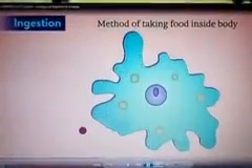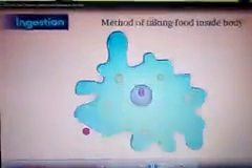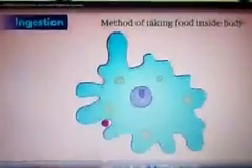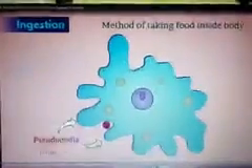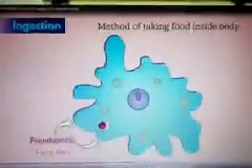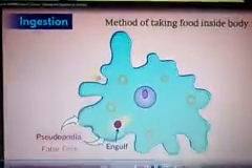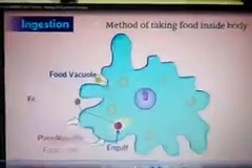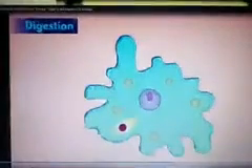The method of taking food inside the body is called ingestion. See, that pink color dot is a food particle. Okay, so that pseudopodia will engulf it. Engulf means capture. And it is taken inside its body. So we can say that amoeba has engulfed the food and it forms the food vacuole which contains food particles. Then digestion takes place in its body.